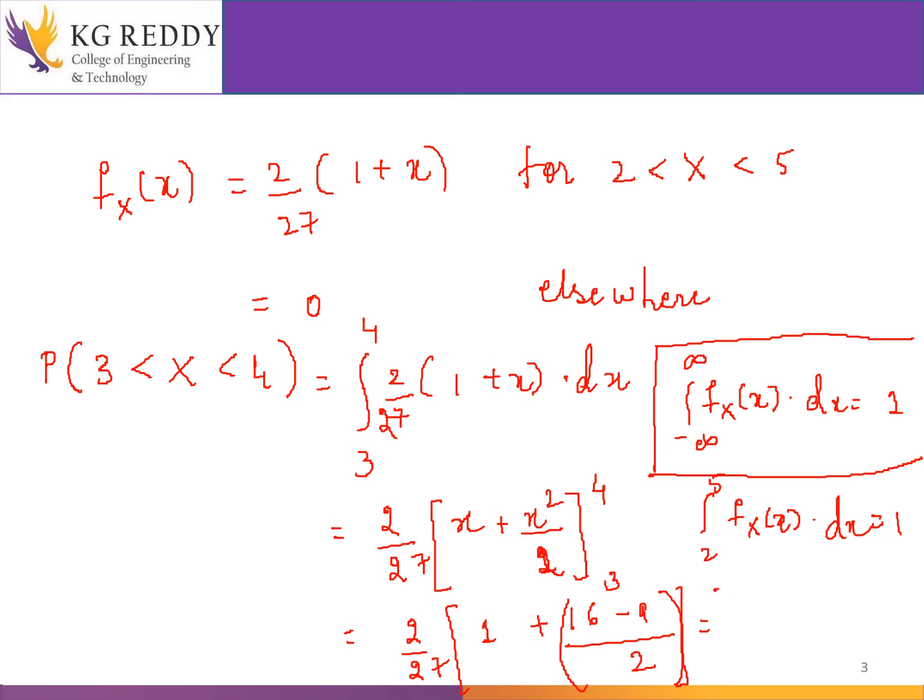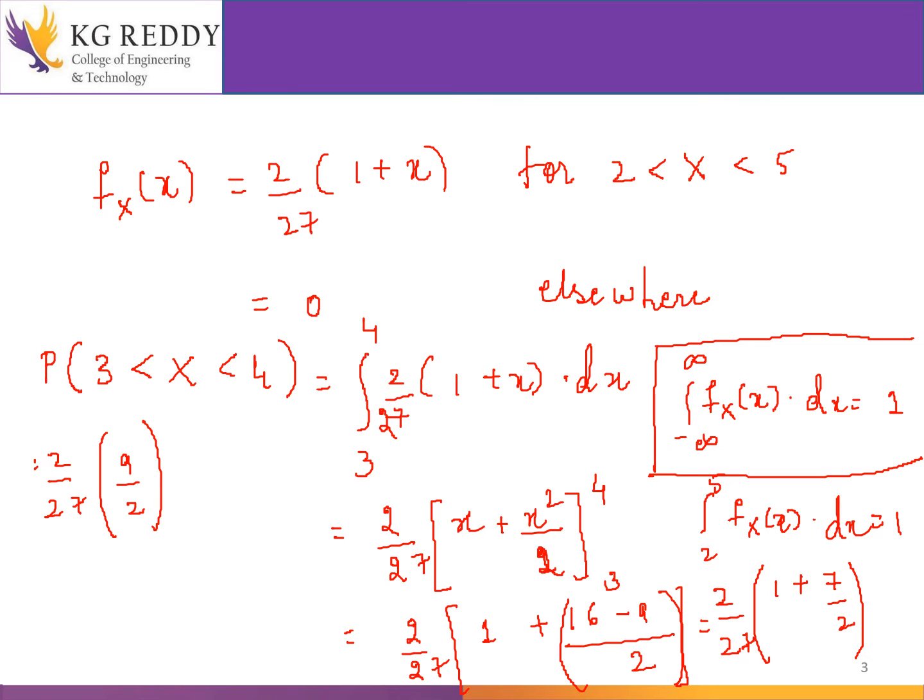This will be equal to 2 by 27, 1 plus, yes, 16 minus 9, it will be equal to 7. So I'll continue here, that is 2 by 27 into 9 by 2.